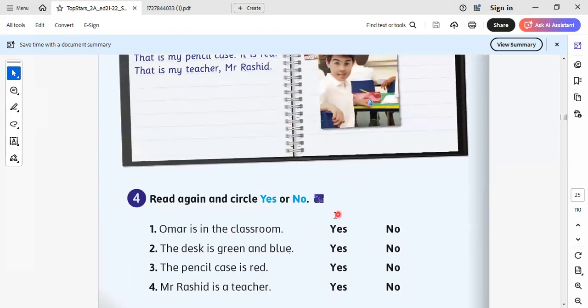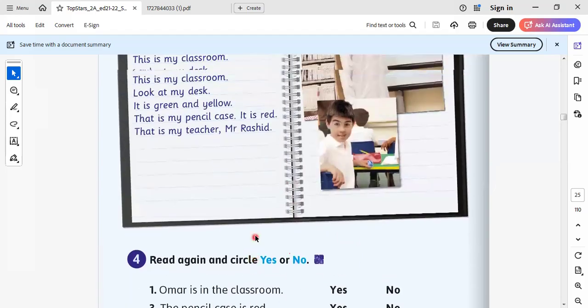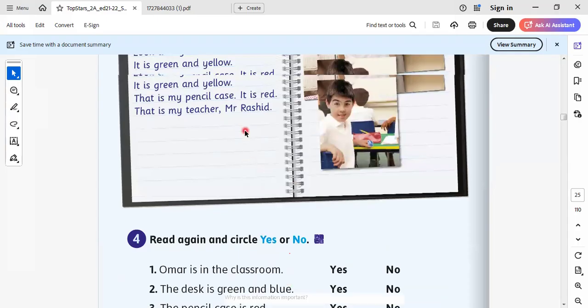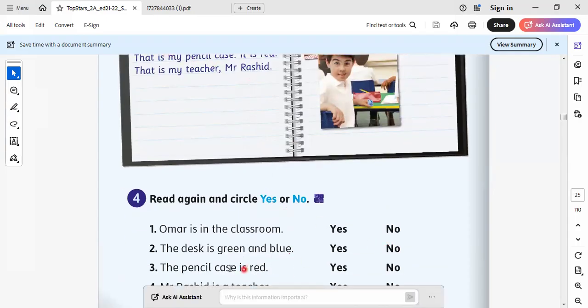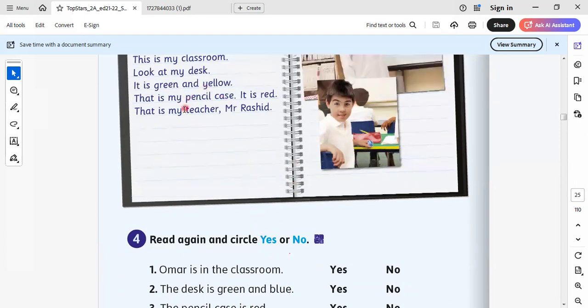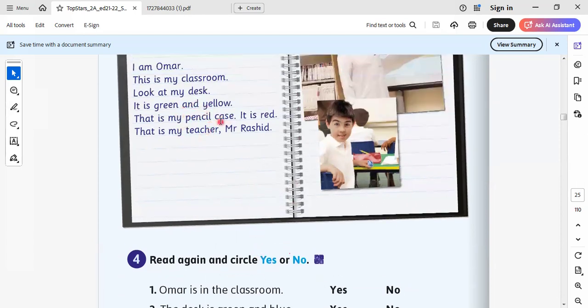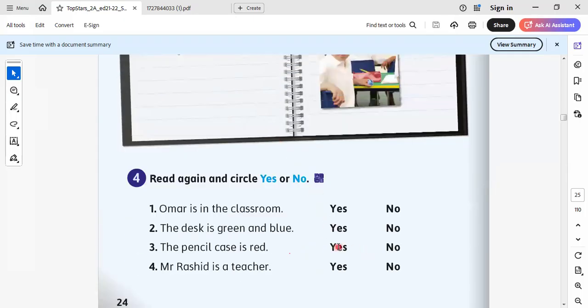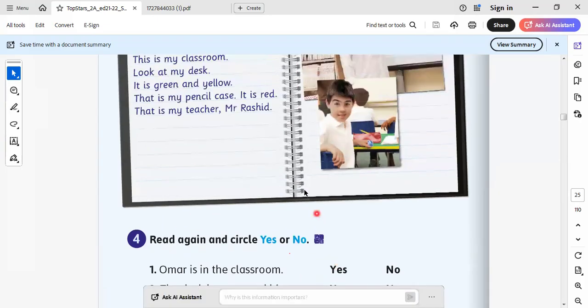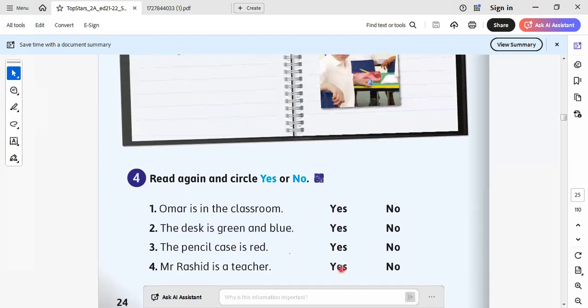Here we have questions. Is Omar in the classroom? Yes. Is the desk green and blue? No, it's not green and blue. It is green and yellow. So the answer will be no. The pencil case is red. What's the color of the pencil case? Let's check the text. Yes, it's red. So I select yes. Mr. Rashid is a teacher. Yes, Mr. Rashid is a teacher. So I select this one.